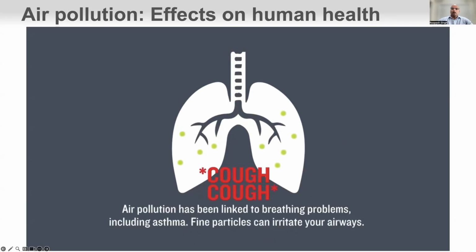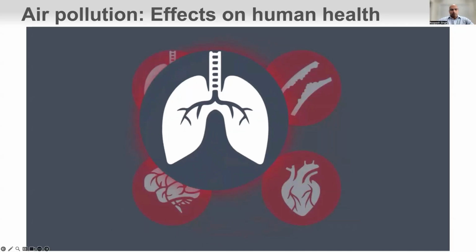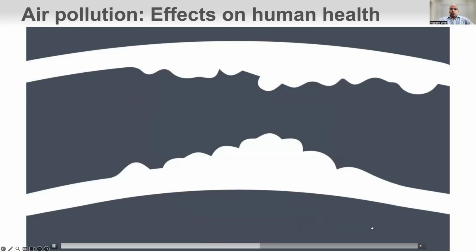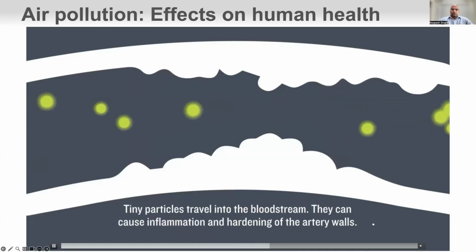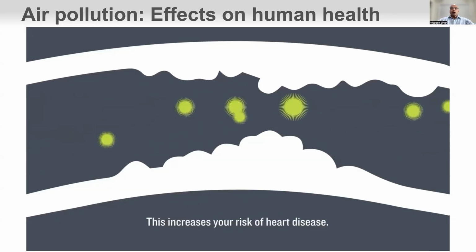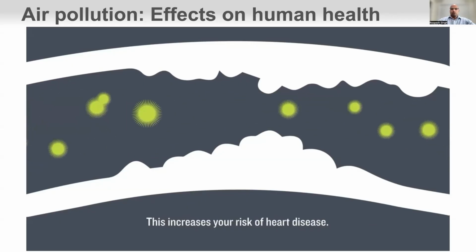They can even cross the blood-brain barrier, causing inflammation there and damaging our immune system. They can also alter our gene expression, which I am not going to talk about in this presentation, but maybe in the next video if you like.